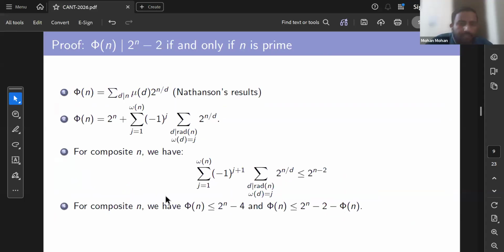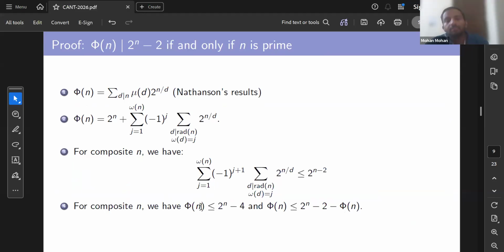So the proof of the second one is a little bit long, but the proof of the first theorem is quite short, so that we can see. Here we have the very first equation, which is the formula given by Nathanson, and we simply simplify this formula and this Mobius function. So we got the second one, and for composite n, we can easily establish this inequality.